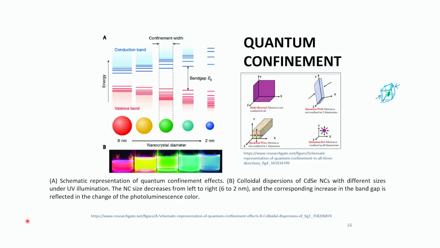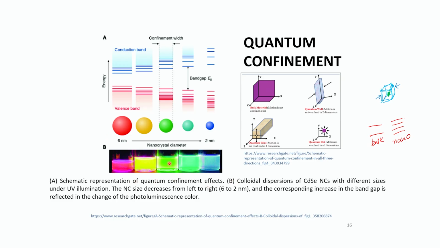In bulk materials, the energy level was like a continuous band like this. In bulk material, the energy band was like a ramp, continuous. But what happens in nanoscale materials? Your energy levels get discrete. Okay, so these are quantized, discrete and distinct energy bands now. So that's a schematic representation of quantum confinement effects.